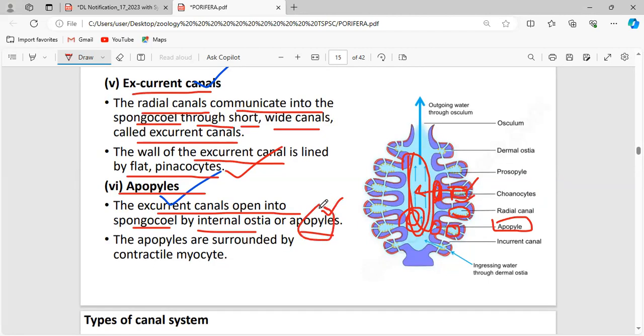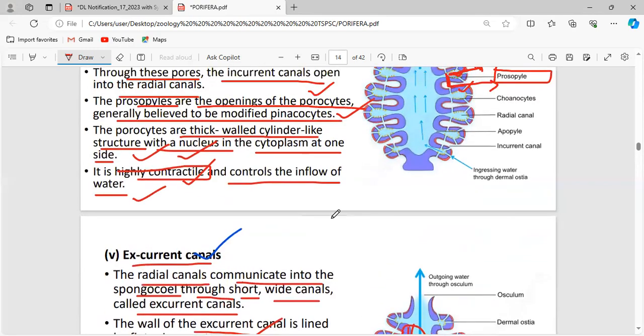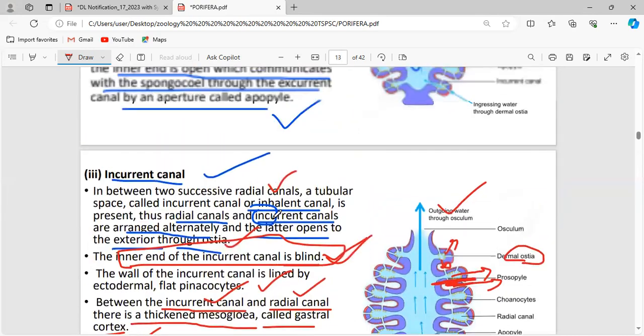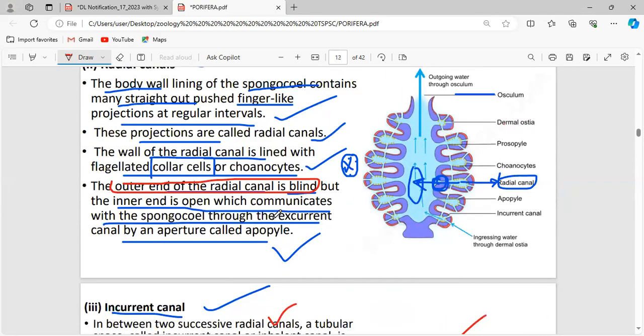Via these pores, the excurrent canal sends the water into the spongocoel. Okay, now the apopyle is surrounded by contractile myocytes. These myocytes act as a sphincter. As I said before, this myocyte is a checkpoint for how wide the pore has to open. Fine.